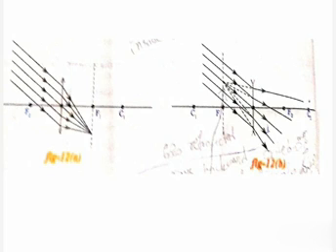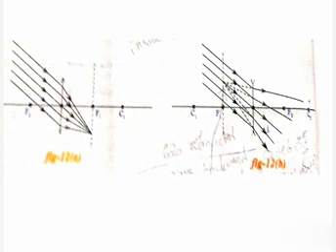Now, what happens when parallel rays of light fall on the lens, making some angle with the principal axis? Let us observe the following figure. When the parallel rays make an angle with the principal axis and fall on the lens, as shown in figures 12A and 12B, the rays converge at a point or appear to diverge from a point lying on the focal plane. So what is the focal plane? Focal plane is a plane that is perpendicular to the principal axis at the focus.